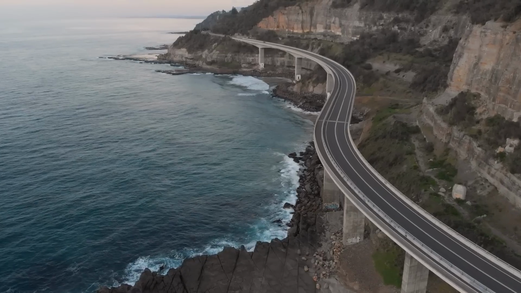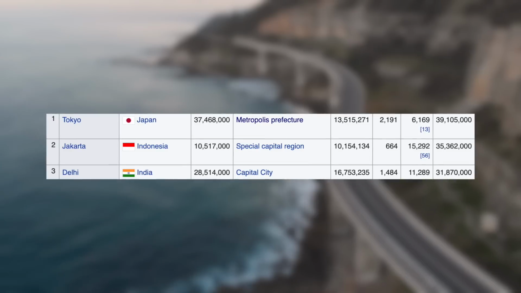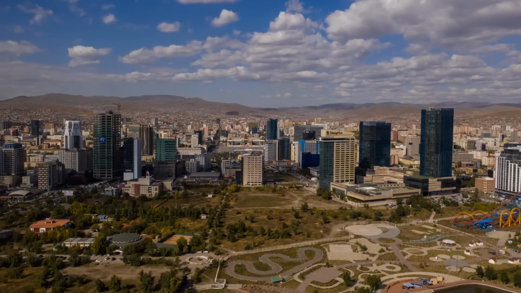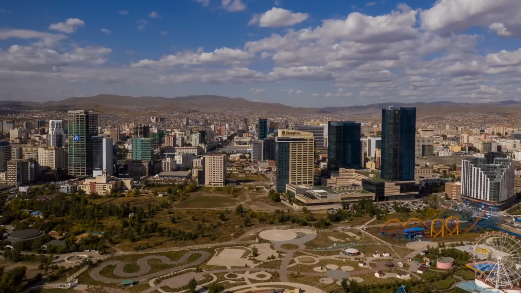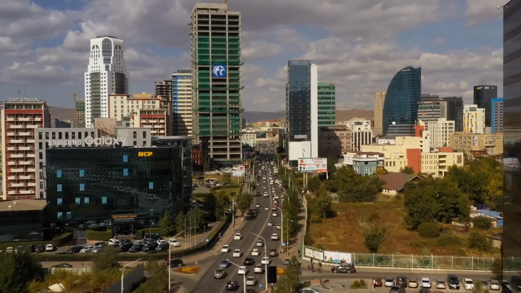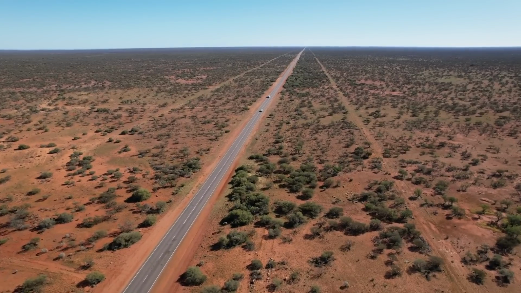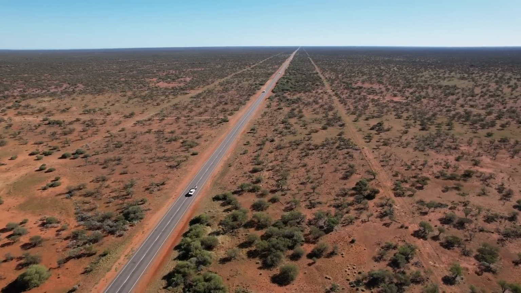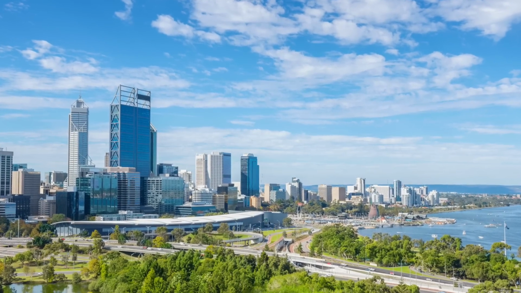It is, after all, the 6th largest country in the world, and yet has a population lower than the world's 3 most populated cities by urban area. Only Mongolia of Asia has a lower population density than that of Australia, at around 2 to 3 people per kilometre squared. Australia's largest state, Western Australia, has a population density even lower than Mongolia's, at just over 1 person per kilometre squared, with Perth making up the vast majority of that population.